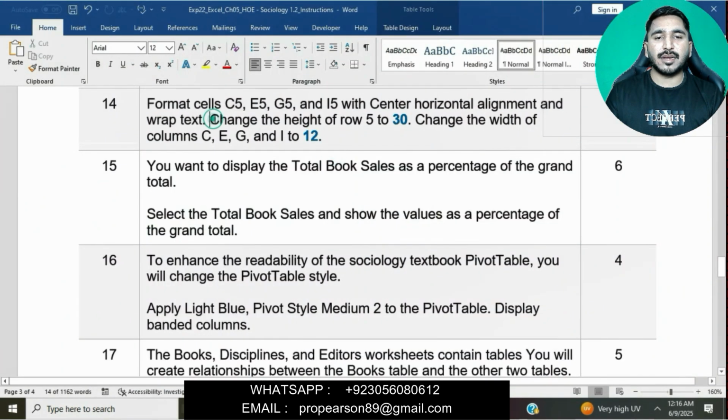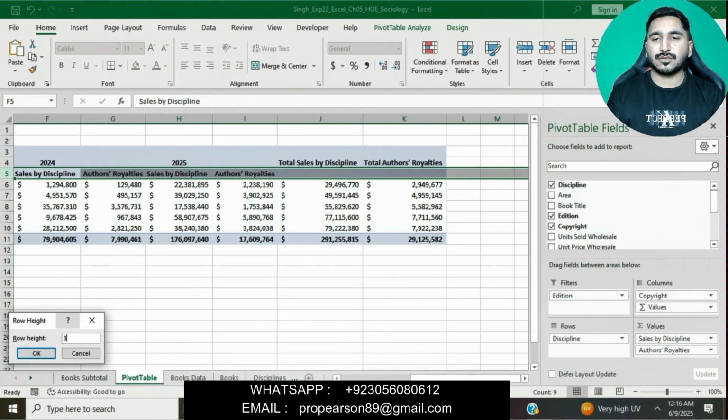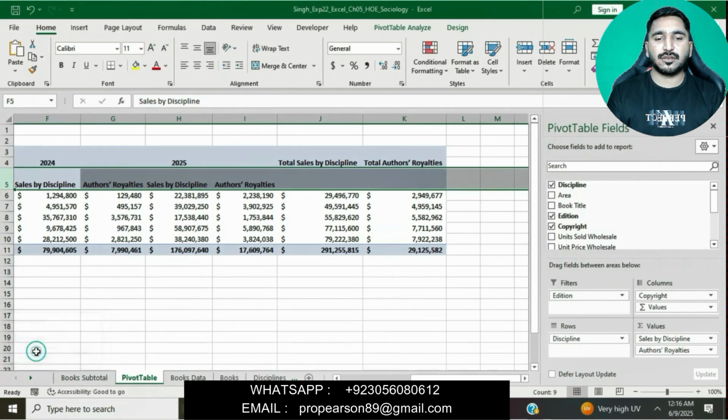Now change the height of row 5 to 30. We will select row 5, right click on it, and then change the row height of row 5 to 30. Then simply click on OK.